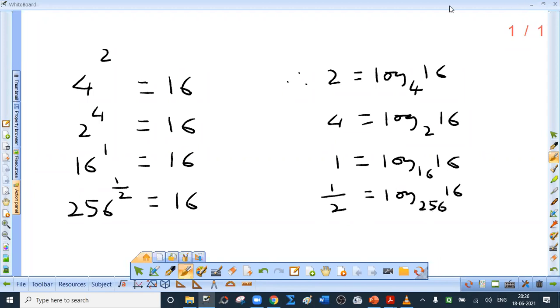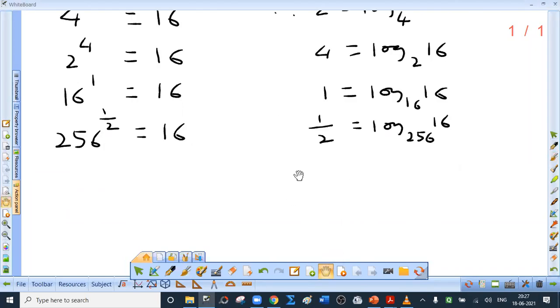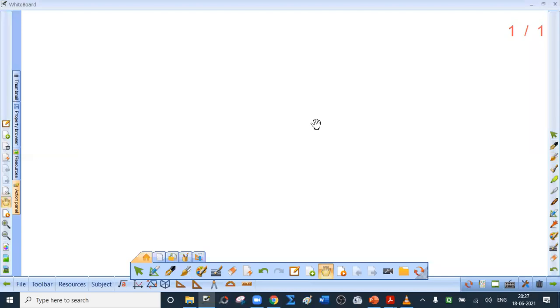Note that every time we find logarithm of 16 only, but as the base varies, the log value also varies. So the base of logarithm plays an important role. Base can be any number greater than 0 but not equal to 1, but mainly two bases are used.